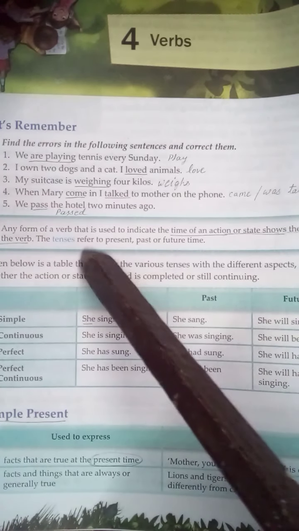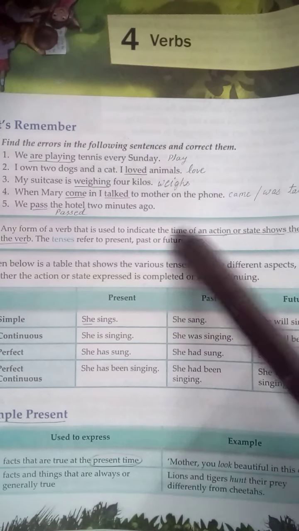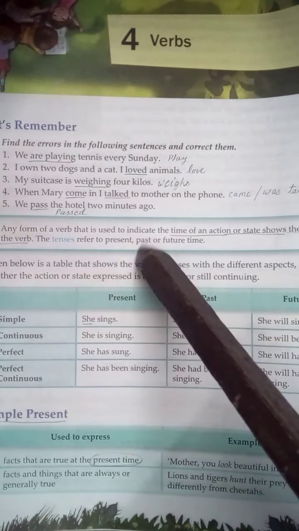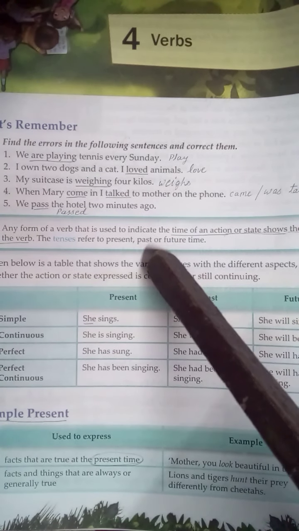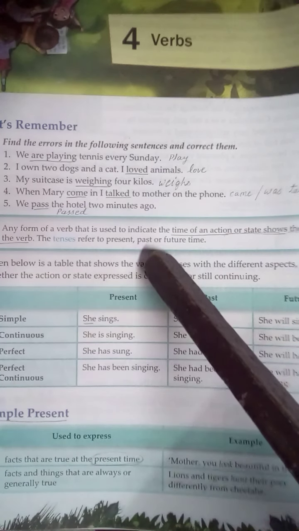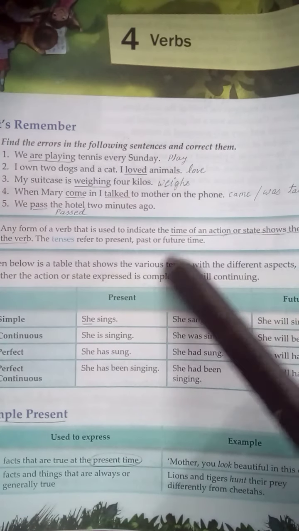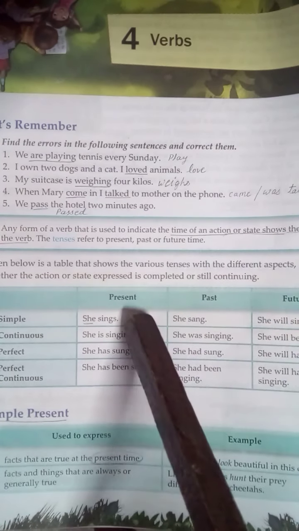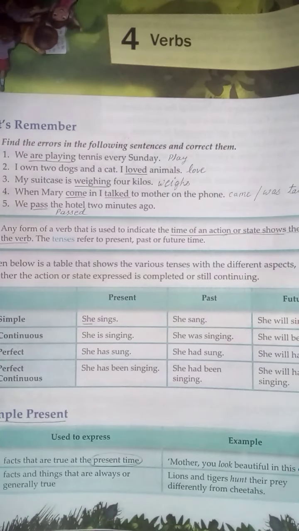So the tenses refer to present, past or future. Present time, work is being done; past, work has been done; and future, work will be done. Here you can see the example: present, past and future. Present is today, past is yesterday, and future is tomorrow.